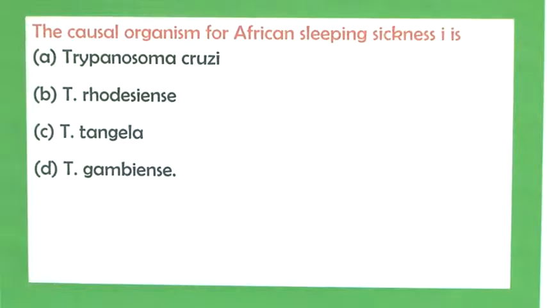Now, based on this, let us see one question. The causal organism for the African sleeping sickness is option A, Trypanosoma cruzi, option B, Trypanosoma rhodesiense, option C, Trypanosoma tangella, and option D is Trypanosoma gambiense.